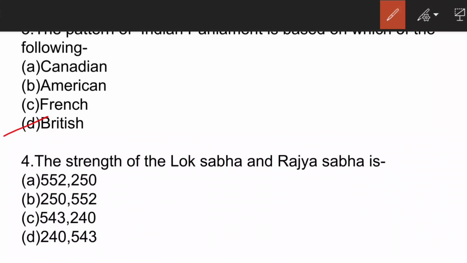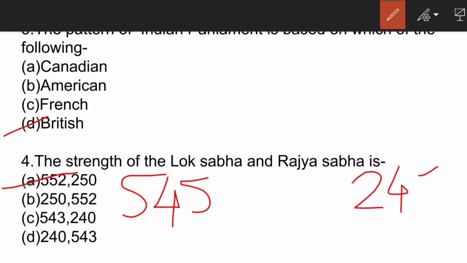The next question. The strength of the Lok Sabha and Rajya Sabha is? Here the correct answer is option A, 552 and 250 as mentioned in the Indian Constitution. However, at present we have 545 members in the Lok Sabha and 245 members in the Rajya Sabha.